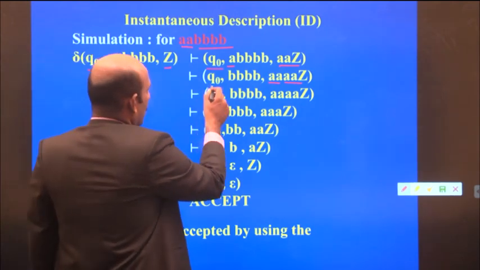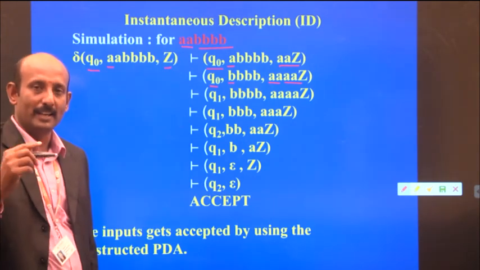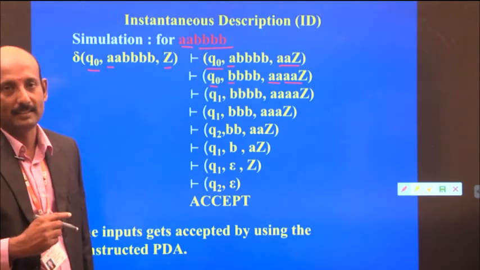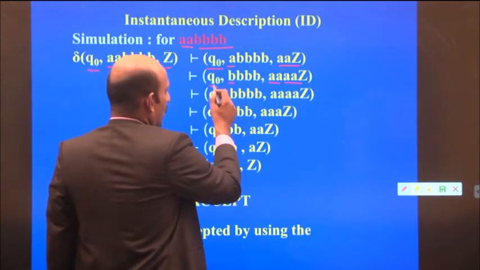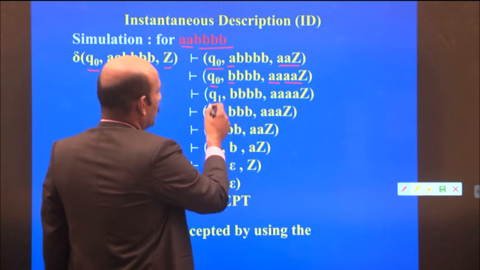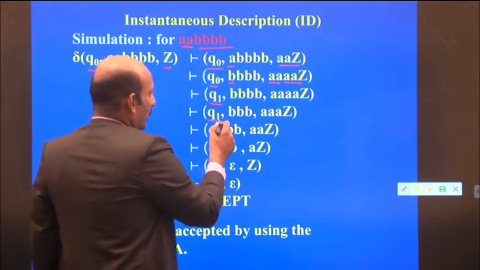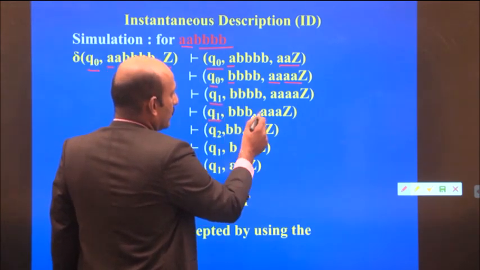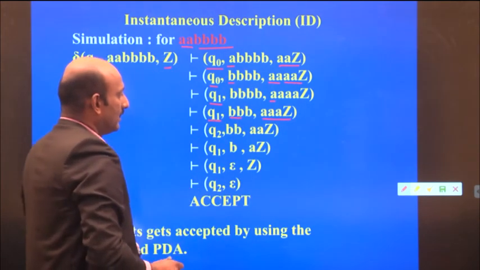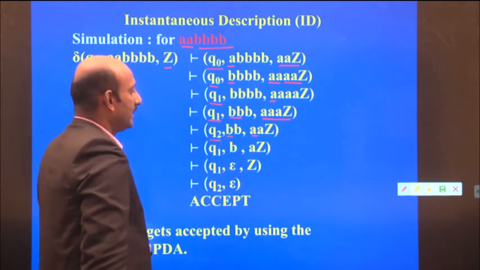Now the input is B in Q0. So Q0 with B means what? For every B we are going to pop a single A from the stack. So for this Q0 B, we pop only 1 element, and it goes to the state Q1. So 1 B is consumed and 1 A is gone. The remaining are 3 B's and 3 A's. Now there is a transition from Q1 to Q2 on B, with A on the stack.